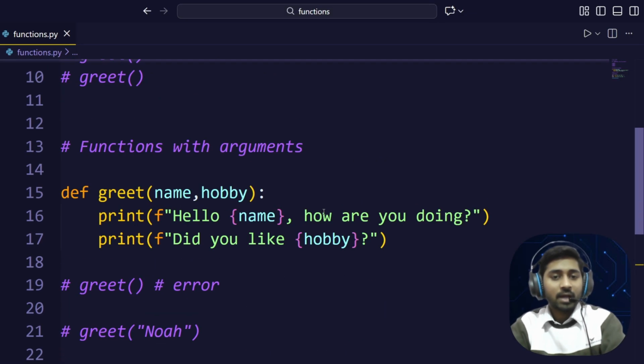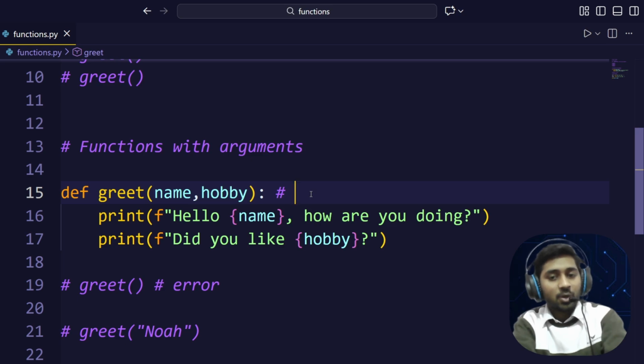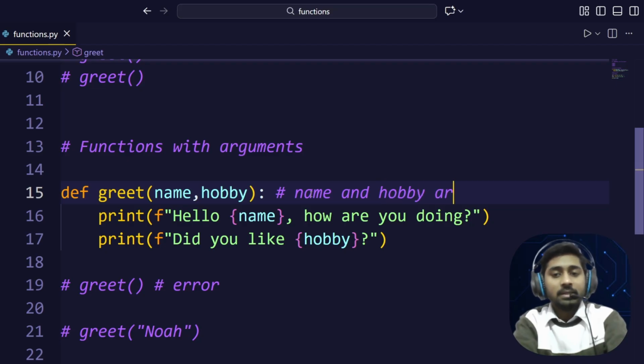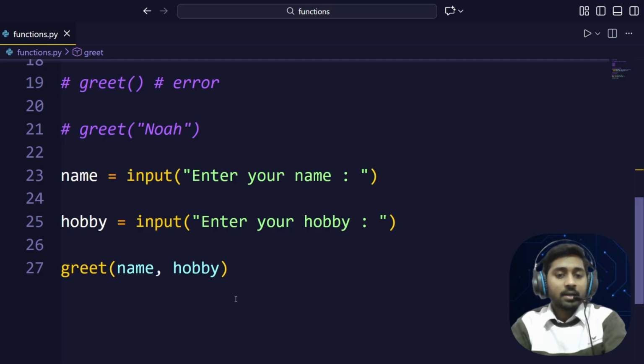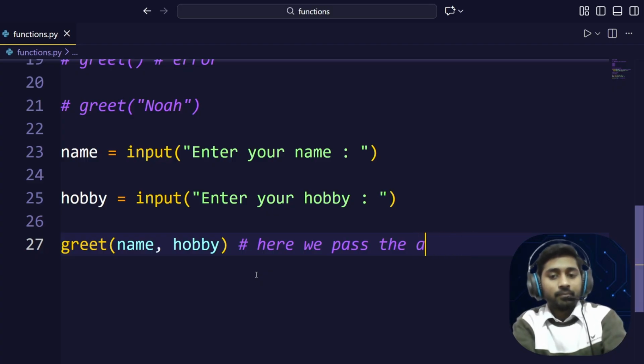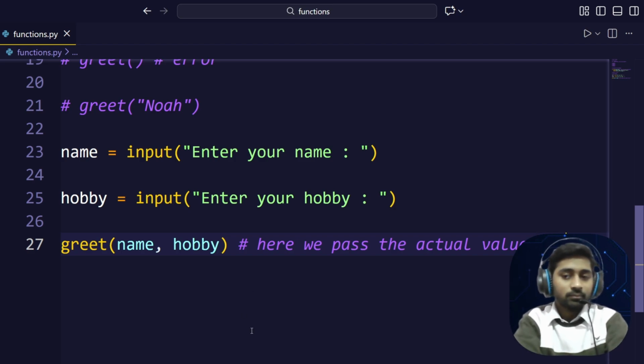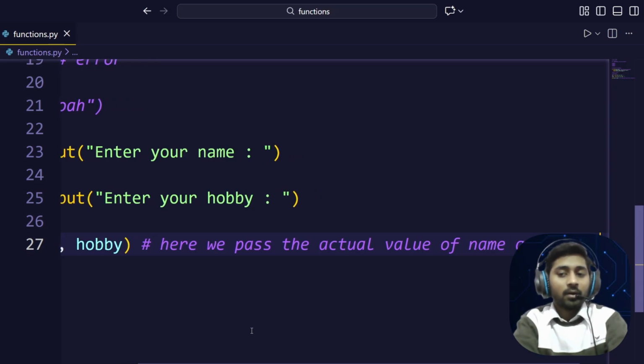So let me clear one more time again. So this is name and hobby, correct? def name and hobby. So here name and hobby are your, what is that? Parameters. Remember, don't confuse. And when you pass the actual value, so here we pass the actual value, that is your name and hobby.